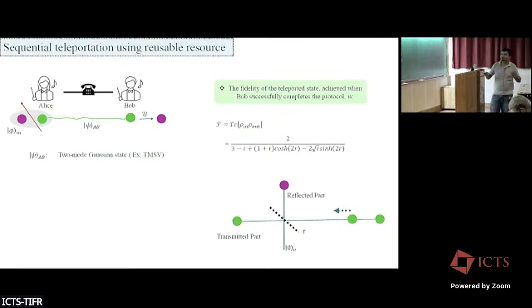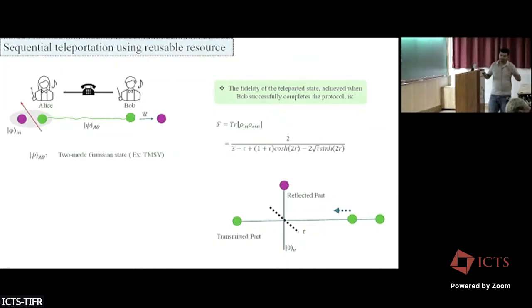This is a teleportation protocol. We first combine an unknown state with this and then perform the projective measurement, and then Alice will classically communicate with Bob, and Bob will apply some unitary operation. In that case, if we take the transmitted state as a resource, then the fidelity can be written like this.